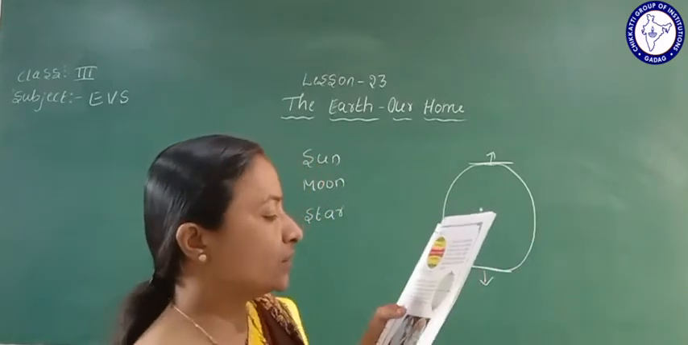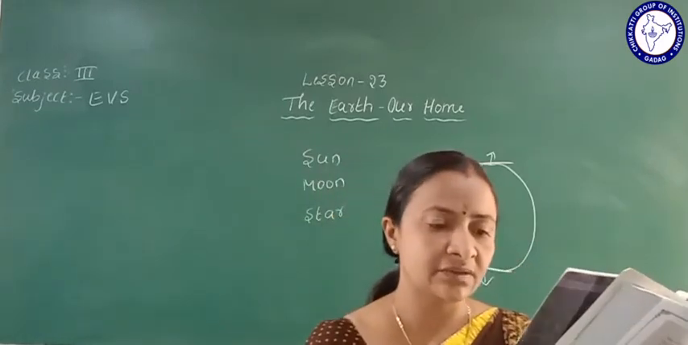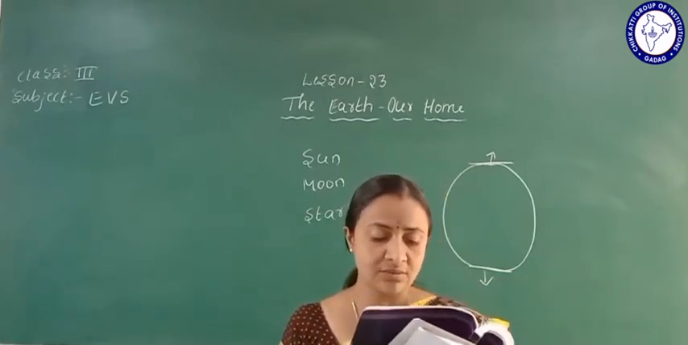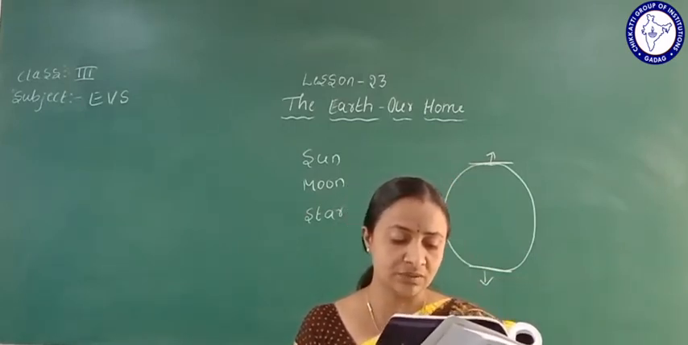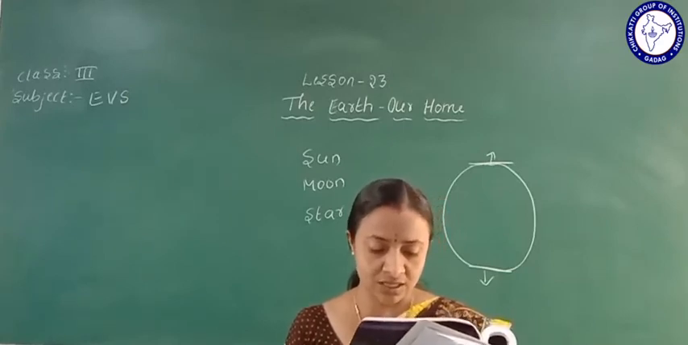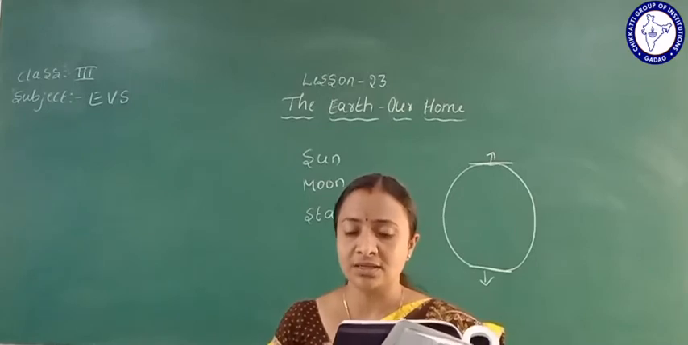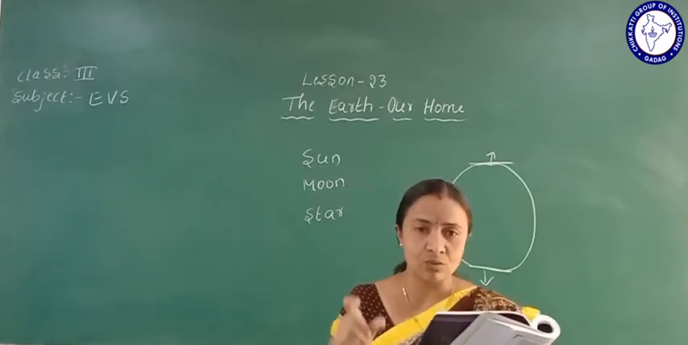So here we can call them the longitudes. They are given here, the prime meridian. Read the names of the important longitudes given in the pictures. Latitude means horizontal lines and longitude means vertical lines.